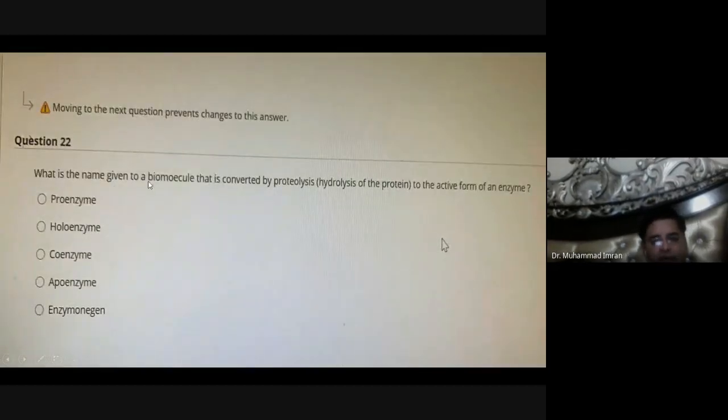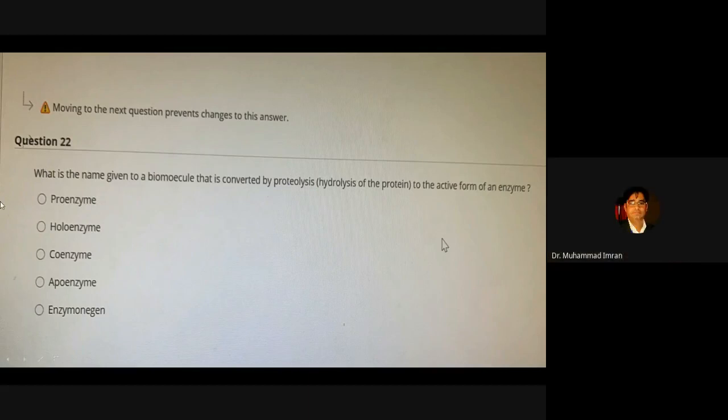What is the name given to a biomolecule that is converted by a proteolytic enzyme to the active form of the enzyme? Holoenzyme. A fully functional enzyme is known as a holoenzyme. So the active form of an enzyme is known as a holoenzyme, and the inactive form is also known as proenzyme or zymogen.